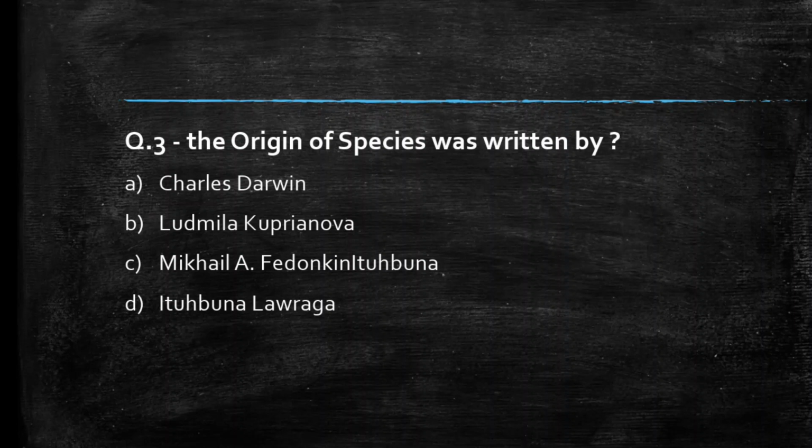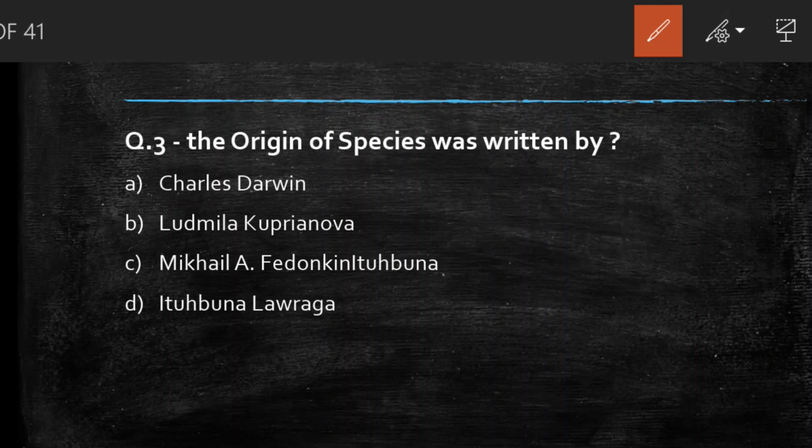Next question we have, the Origin of Species was written by Charles Darwin, Ludmilla Caprinova, Michael A. Fadon, Kinthubuna Ithubuna Lavarega. Students, comment your answer. So the right answer to this question is option A, Charles Darwin.